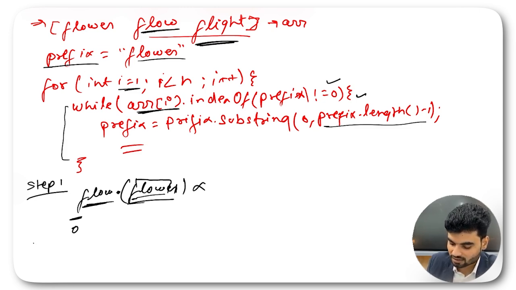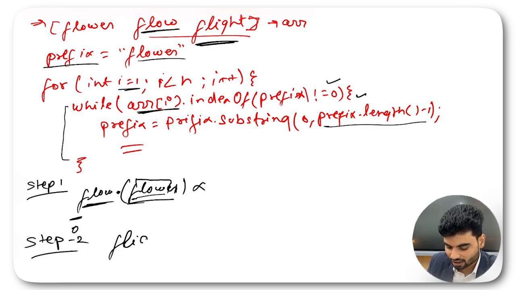Step number 2. You will have flight. You will check in flight on index number 2. You will check in flight what the value of flow is. Is this available? No, this is not available. Then what will you do?